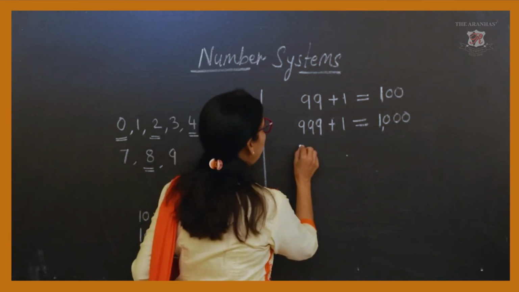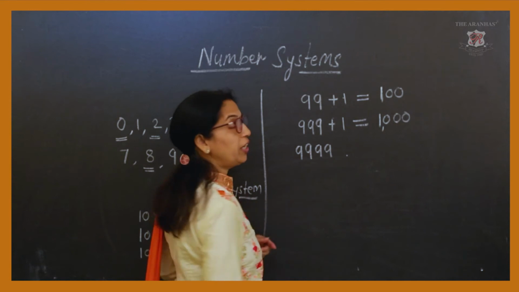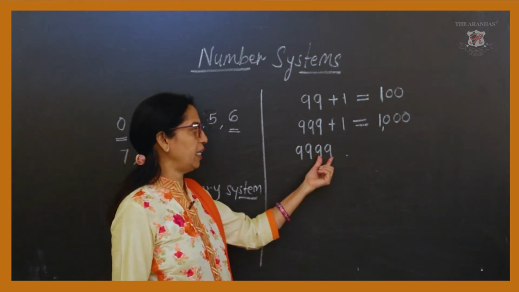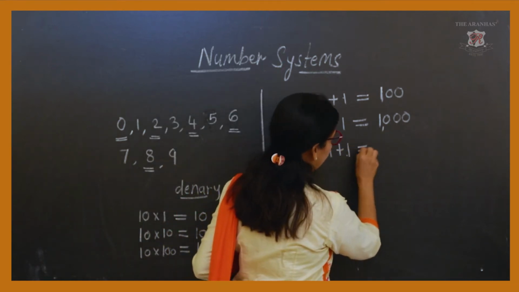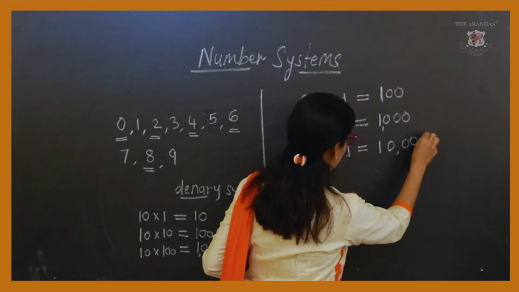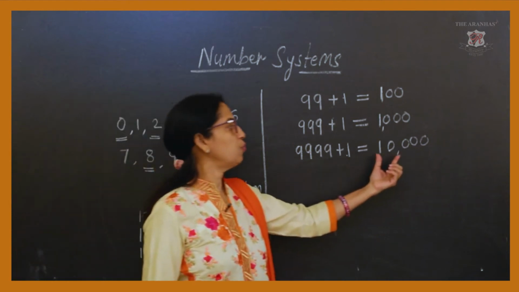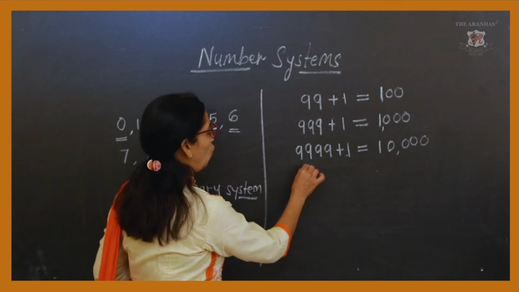Similarly, if you take the greatest four-digit number, that is 9999, and add 1, you will get a 5-digit number. And this is the smallest 5-digit number, and so on.